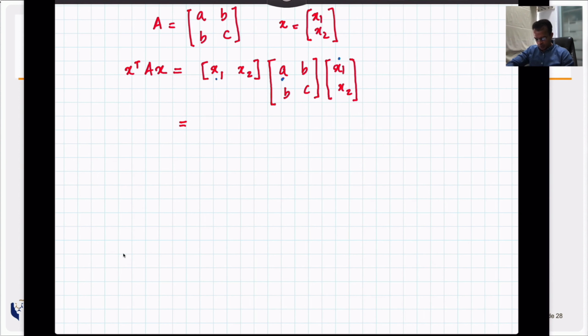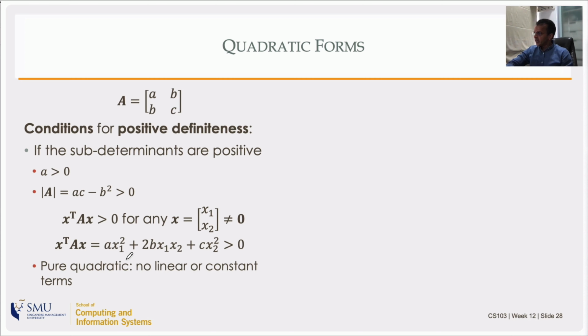A multiplying x1 there and x1 here. So I will get A x1 squared plus C x2 squared, and in between you will get x1 x2, the cross term, with B and B again in two different ways. Now, if you look at the expansion that I've written here, that is a pure quadratic. That's what they mean by a pure quadratic.